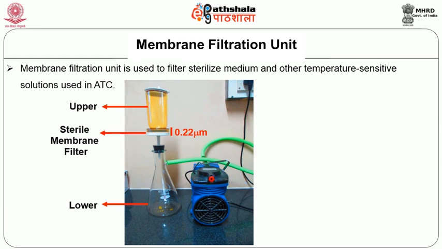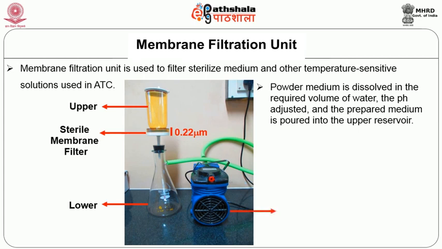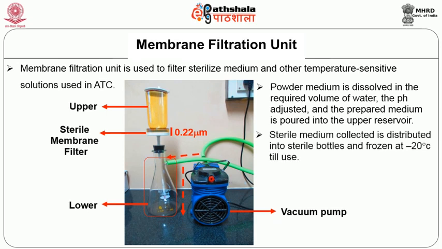This unit is used to filter sterilize the medium that is prepared and used in the animal tissue culture. A vacuum pump is connected to the lower reservoir and the filtration is carried out under suction inside the laminar flow under sterile conditions. The sterile medium that is collected in the lower reservoir is distributed into sterile bottles and frozen at -20 degrees Celsius till use.